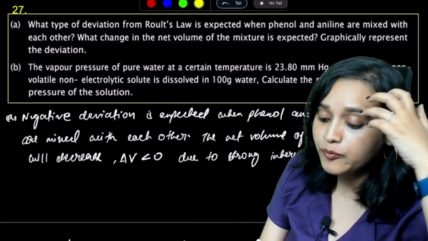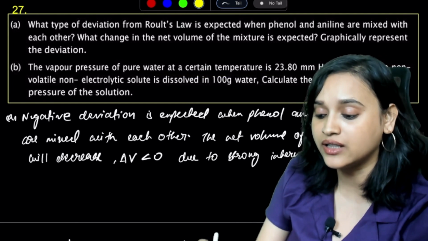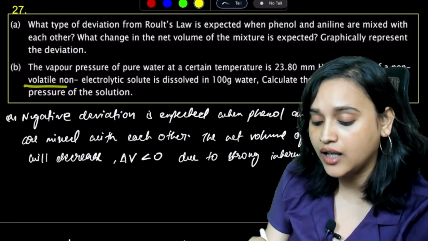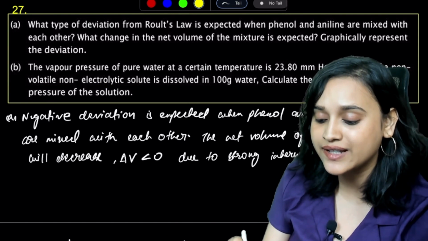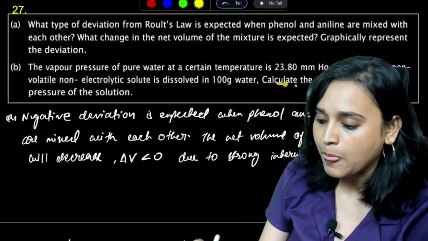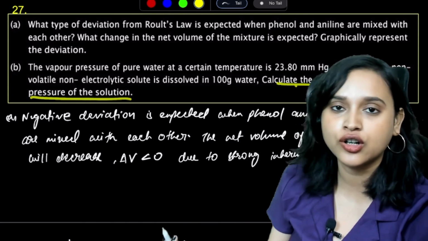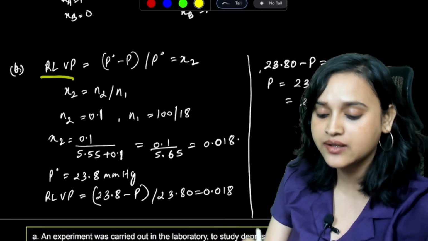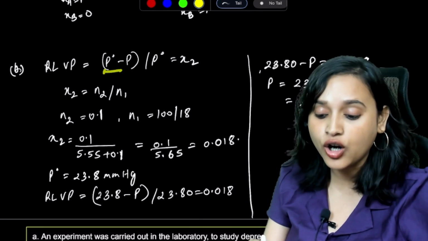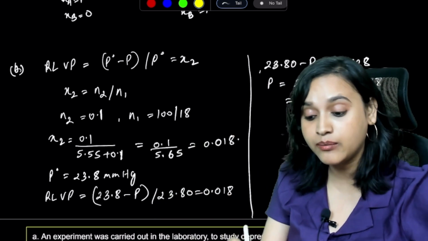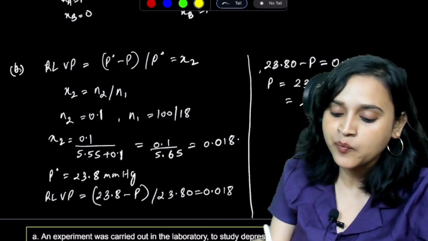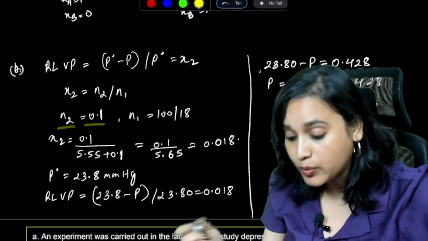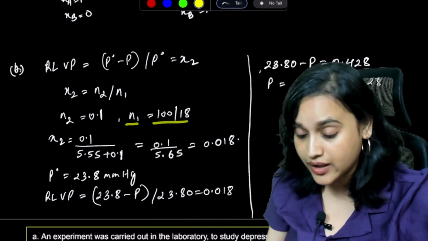The vapor pressure of pure water at a certain temperature is 23.80 mmHg. If 1 mole of a non-volatile, non-electrolytic solute is dissolved in 100 gram water, calculate the resultant vapor pressure of the solution. You have to calculate the resultant vapor pressure. So RLVP is equal to (P naught minus P) divided by P naught, which is equal to chi2. Chi2 is equal to n2 by n1. n2 is given to you as 0.1. n1 is 100 divided by 18.